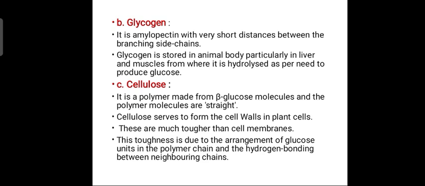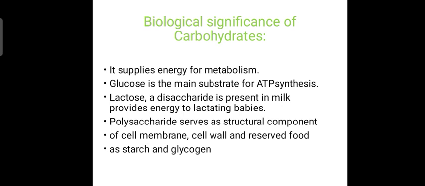Now coming to cellulose. Cellulose is found more in cotton fiber, a natural material. It is the largest natural polymer in the world. It is made up of beta glucose molecules, and the polymer molecules are straight. Cellulose forms many cell walls in plants, and these are tougher compared with the cell membrane. They are arranged in polymer chains with the help of hydrogen bonding between neighboring chains. That means one glucose unit is connected with another with the help of hydrogen bonding.